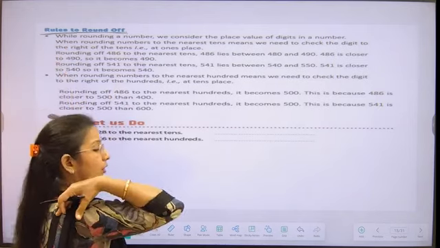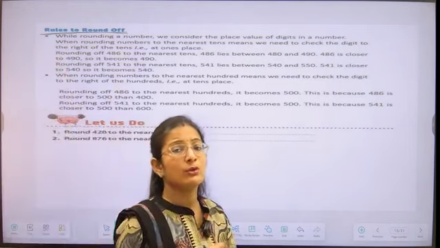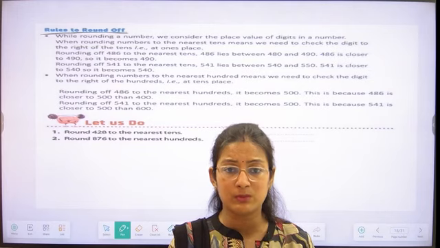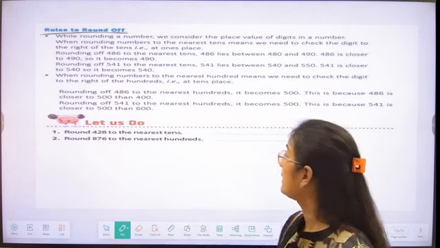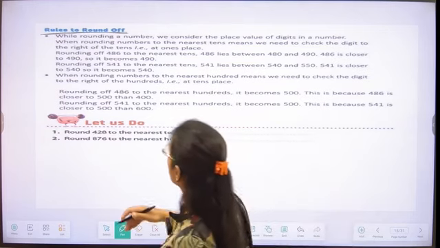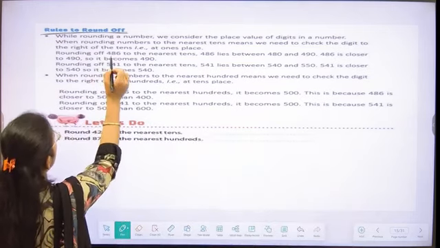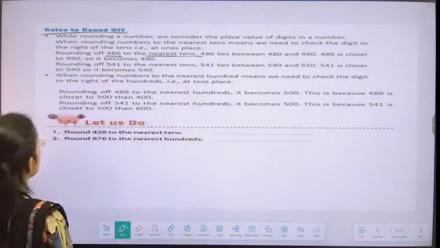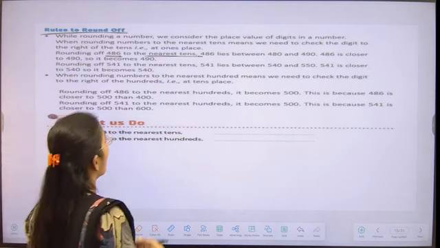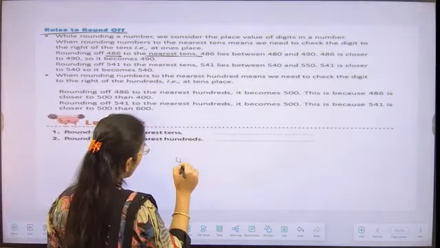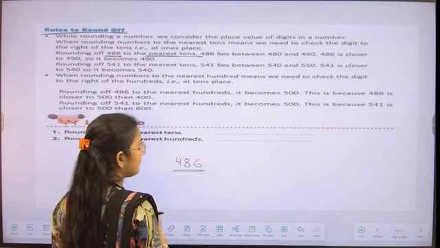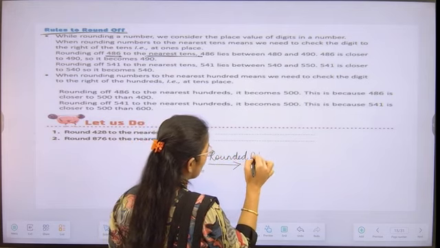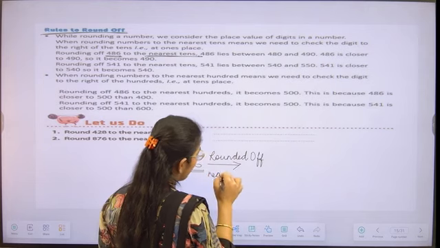For the first rule, if we want to round off a number by its ones place value, let's take an example. Let's say we have to round off the number 486 to its nearest 10, students. So what we have is the number 486 and we have to round it off to the nearest tens.